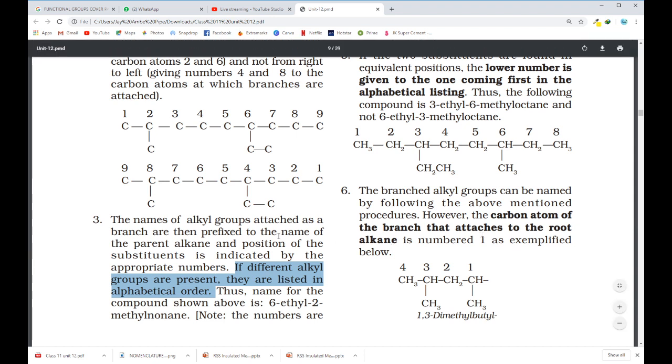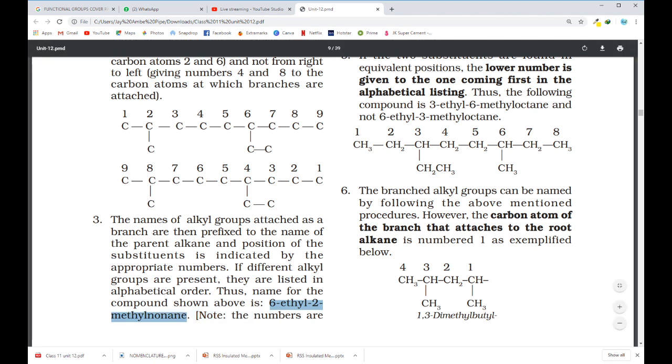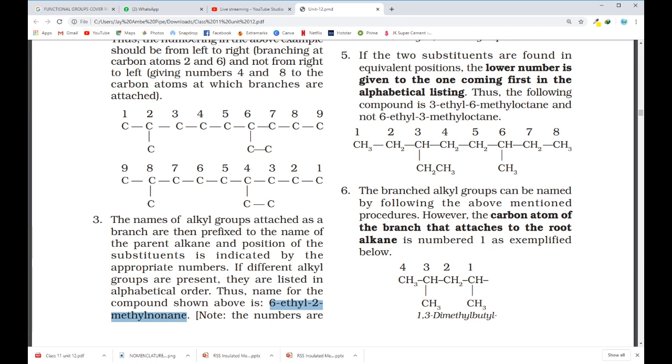As per alphabetical order, which comes first, methyl or ethyl? Ethyl comes first, and so the correct name of the compound is 6-ethyl 2-methyl nonene. This is the correct name of the compound.